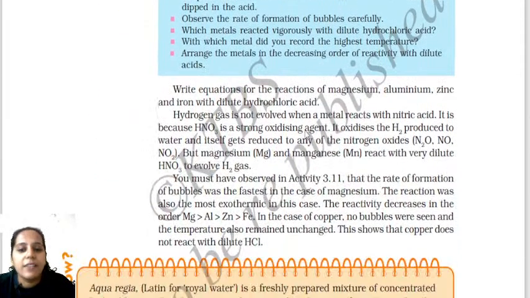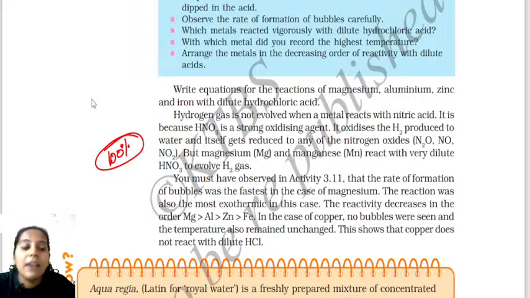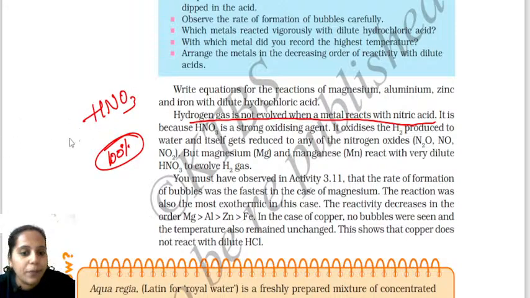See, this is a very important point, 100% important. You must never ignore this. Sometimes the hydrogen is not released when a few metals react with an acid. Hydrogen gas is not evolved when a metal reacts with nitric acid. Give reason. Do you know why hydrogen gas is not released when a metal reacts with nitric acid? What is the formula of nitric acid? The formula of nitric acid is HNO3. So when a metal reacts with nitric acid, it does not release hydrogen gas.